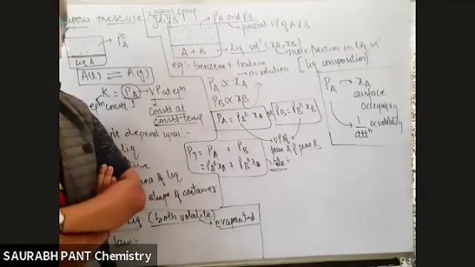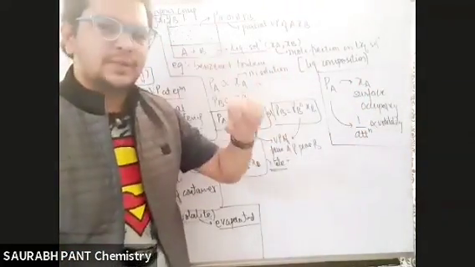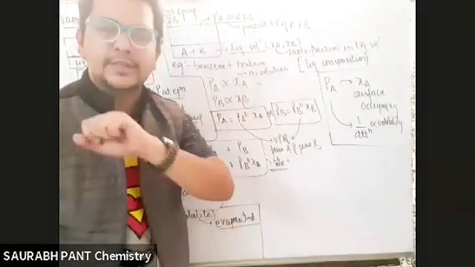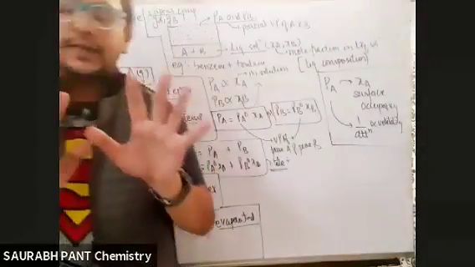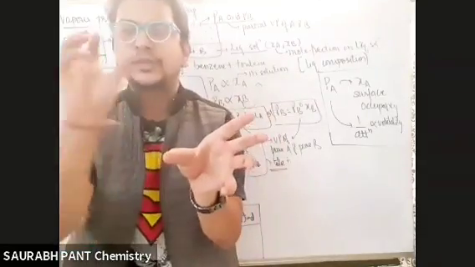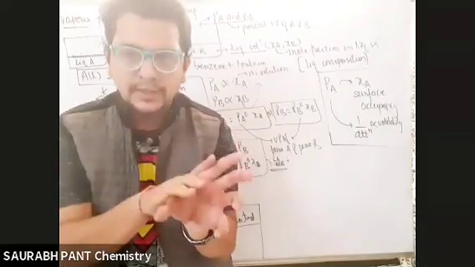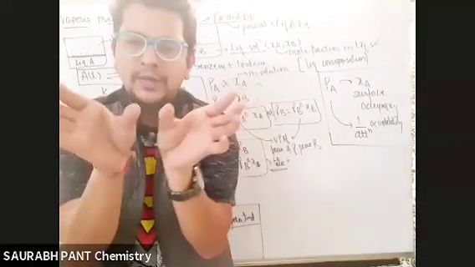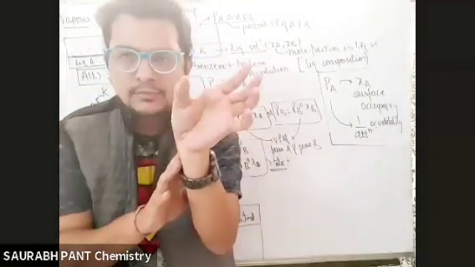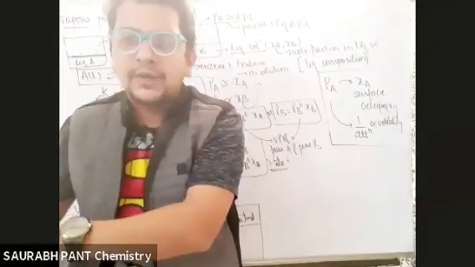सही है भाई? Simple. So if the component is more volatile, less attraction is there, more evaporation will be there. So it will become richer in the vapor phase, and कुंचम will be left in the liquid state. This phenomenon, you don't have to write it, but think about it. This phenomenon we will be using in the distillation. There are two substances, you want to separate them. One is having more volatility, easily boiled, less boiling point. Other has more boiling point. So when you heat them up, one will evaporate preferably and the other will evaporate lesser. So when you see the vapor and collect it in a new flask, it will contain more volatile component.